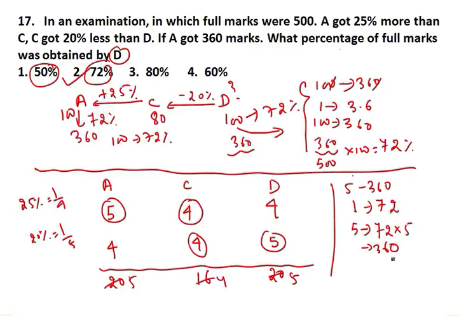Now you want to know the percentage of this. So 360 divided by 500, since 500 is the full mark, just multiply, you get again 72%.